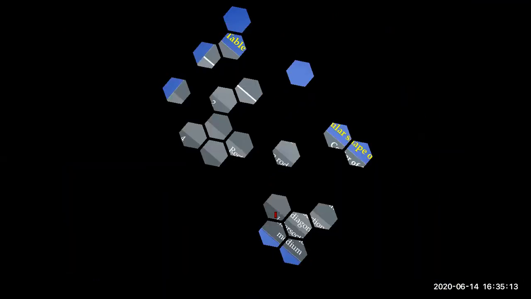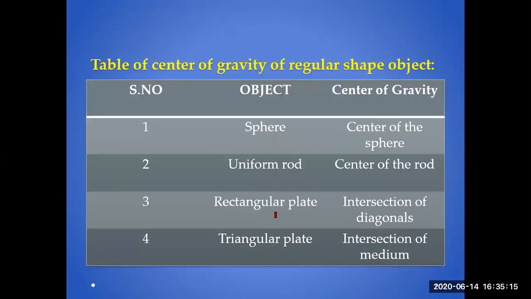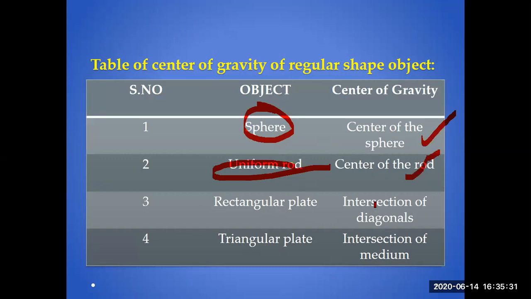So this is the table from which you can understand where the center of gravity of your object is. For a spherical object, the center of gravity is the center of the sphere. For a uniform rod, the center of the rod is basically the center of gravity. Regular plate, intersection of the diagonals.